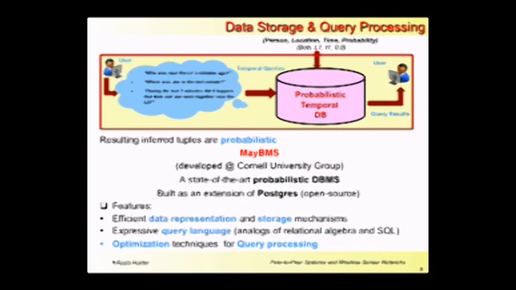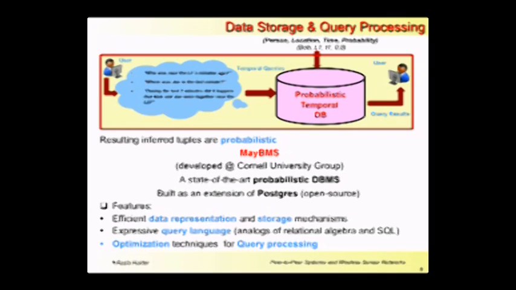The output of our first module is the inferred probabilistic tuples, and we need to store them in such a way that we can process and query them efficiently. This comes under the second module of our system, which is the data storage and the query processing. For this purpose, we have integrated a probabilistic temporal database named MayBMS in our prototype.